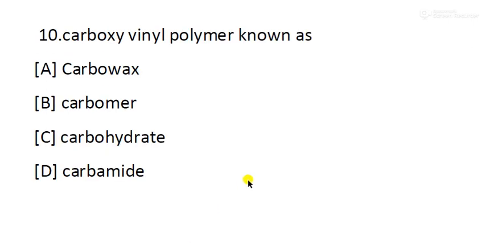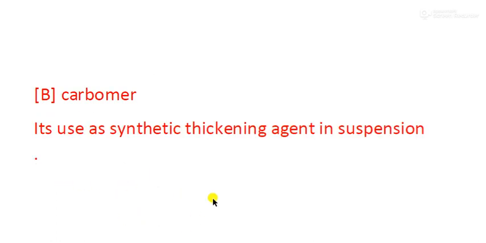And the next question, the last question: carboxyvinyl polymer is known as option A, carbox; option B, carbomer; option C, carbohydrate; option D, carbamide. So the right answer will be option B, carbomer. It is used as a synthetic thickening agent in suspension preparation.